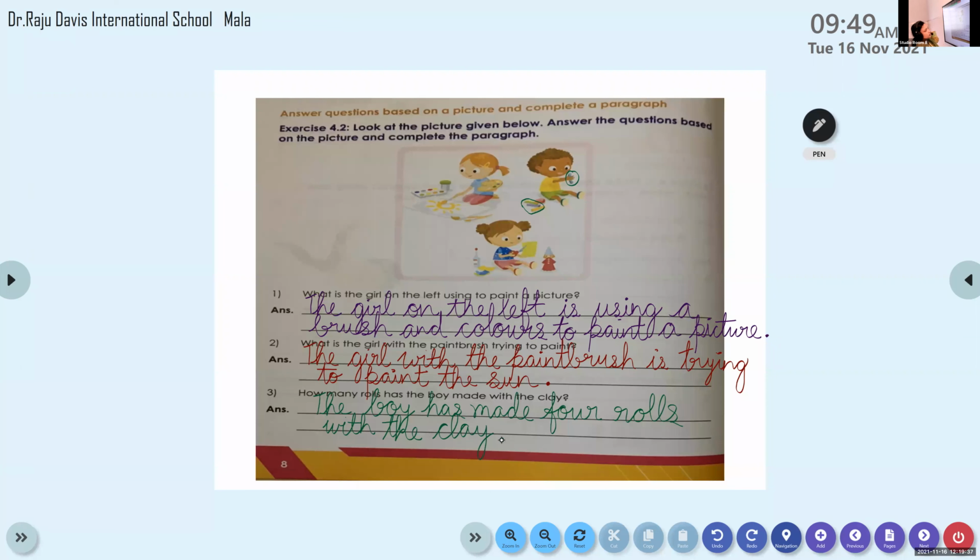I'll give you some time to write and I'll be sending the same notes in the group. So in case you have missed out something, you will be able to complete them. Barely some time is remaining. Try to write. And if you are not able to complete, you can try to write on your own. I have explained the way how to do it, right? So follow the instructions and try to do it on your own. And then when I send the notes, you can just check whether you have written it correctly or not.